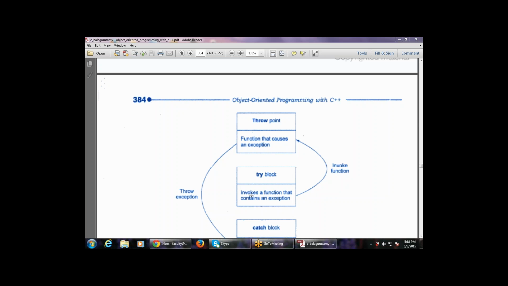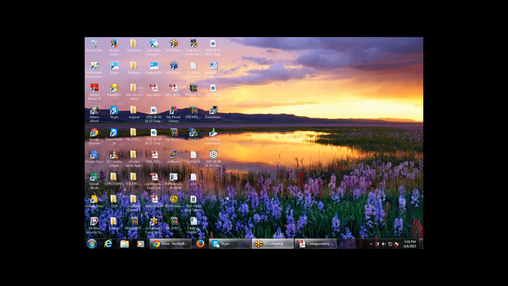So we are back from the break. Now let's start the session again. Today I'm going to continue with your practical approach. So let's move to the practical approach of the template chapter.